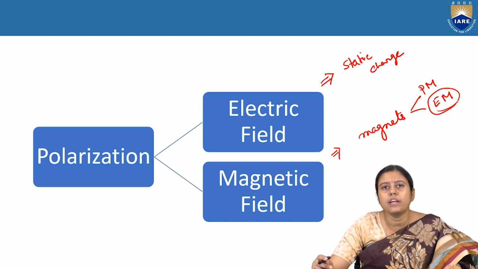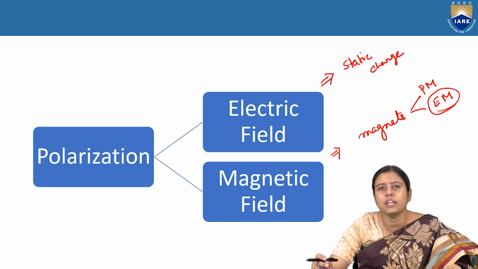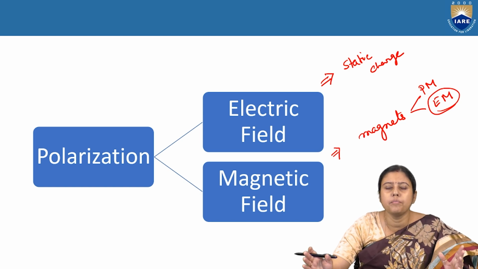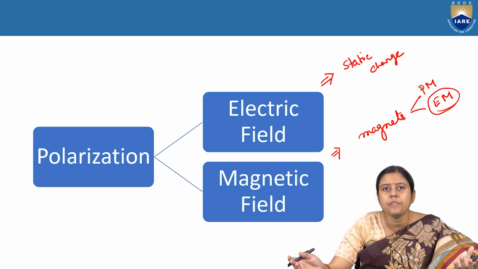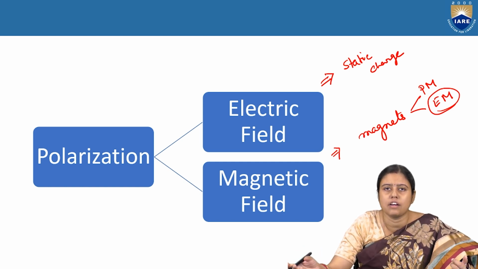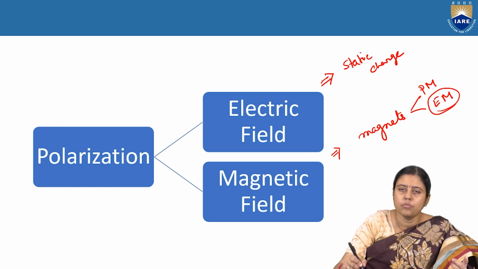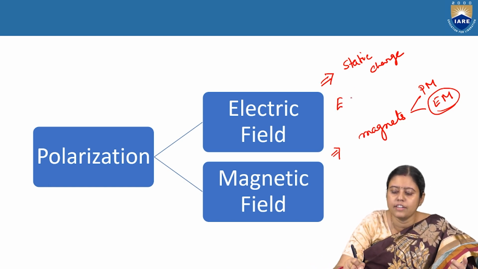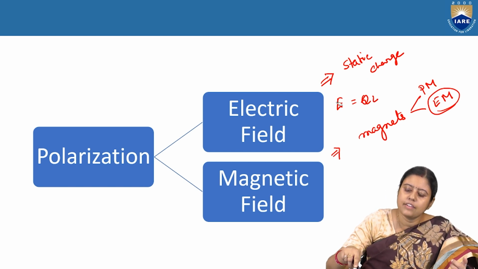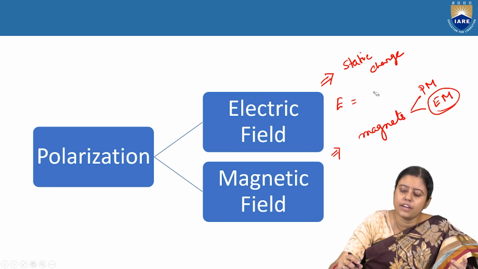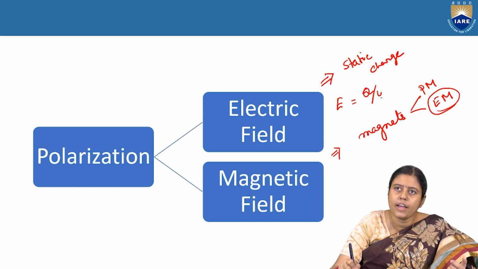And in the case of the electric field, what is the meaning of the electric field? Electric field means the area where if we keep any other electrical charge, it will experience a force, and we can tell the electric field intensity E can be written as Q by 4 pi epsilon r square.